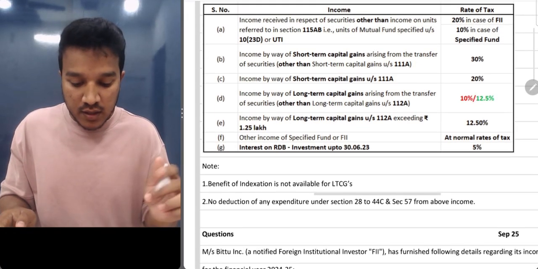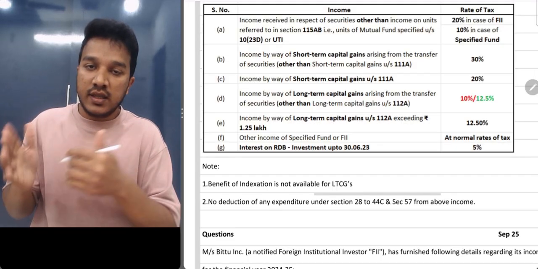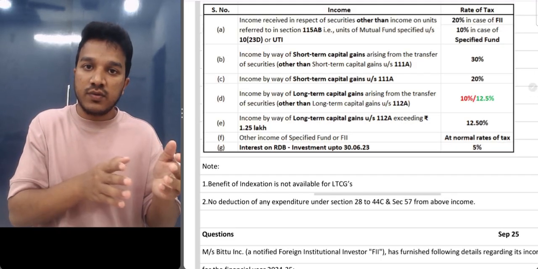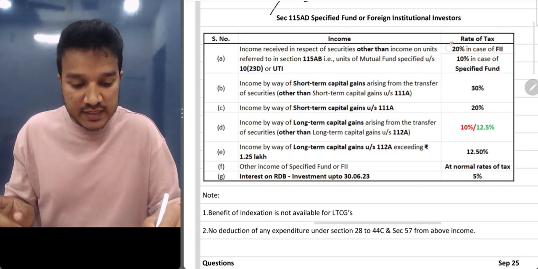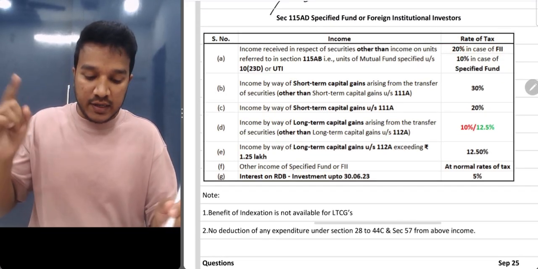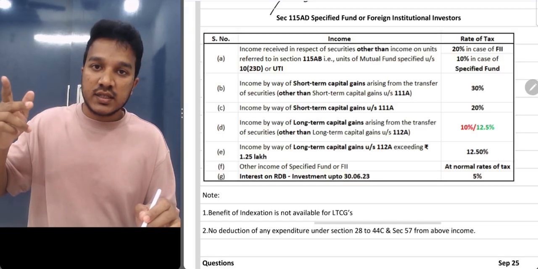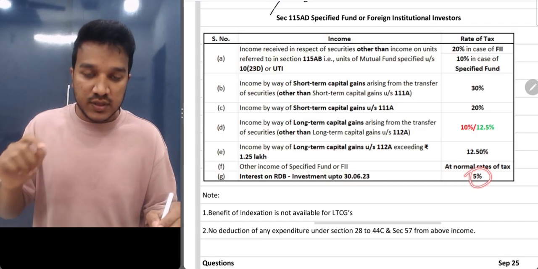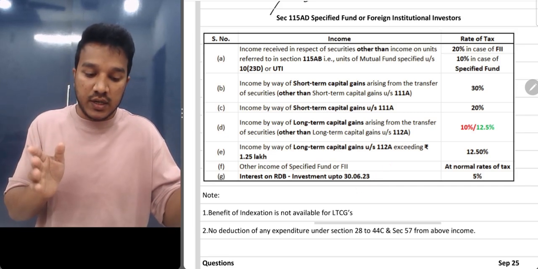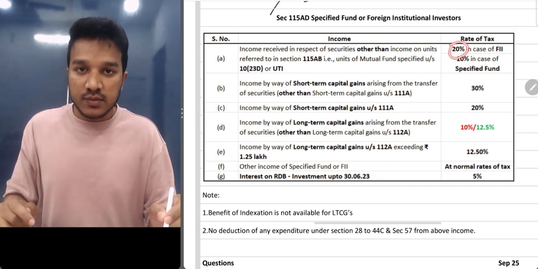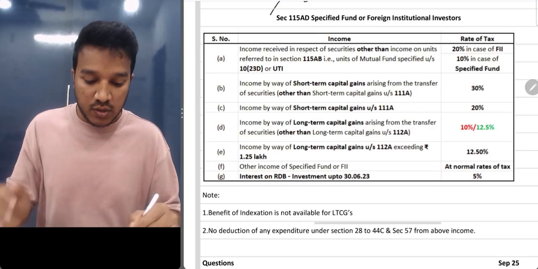Clear? Now there is a special point, that is your rupee denominated bonds. So basically they have invested in rupee denominated bonds for which they are getting interest. Now interest generally is chargeable to tax at the rate of 20%. But earlier, if they had earned any interest before 30/6/2023, there was a concessional rate. The tax rate was 5% back then. If you are earning any interest after 30/6/2023, the tax rate is 20%. So basically this is an outdated provision, but ICAI keeps testing on this point.